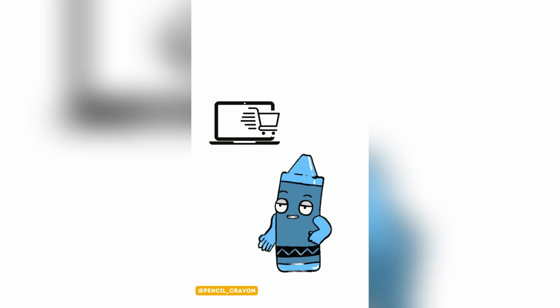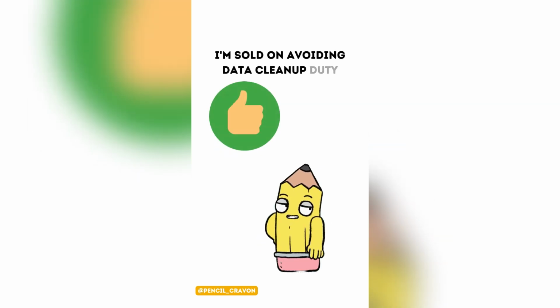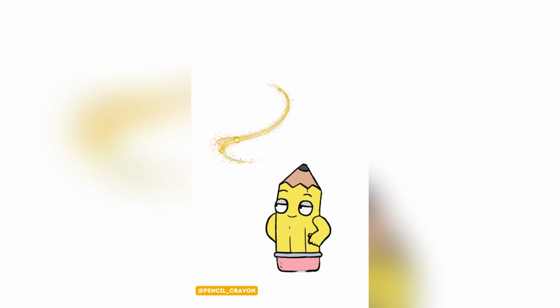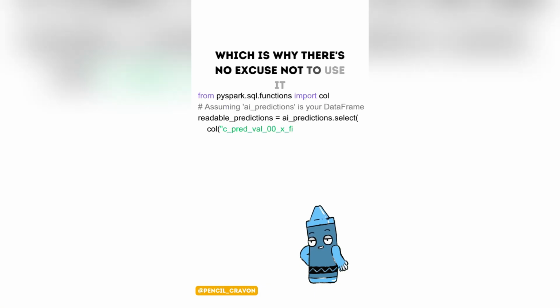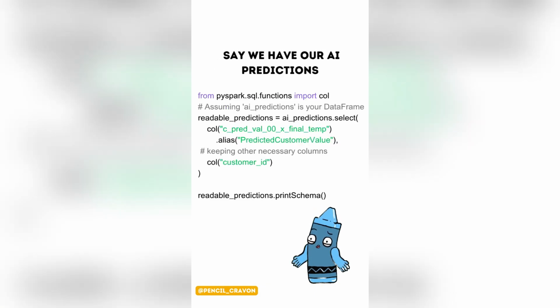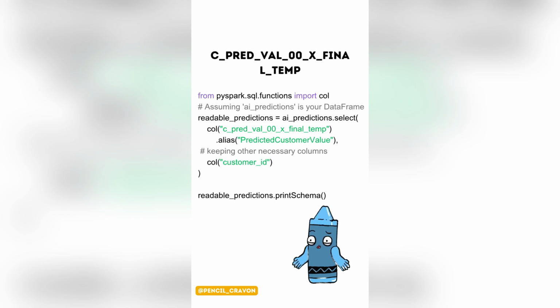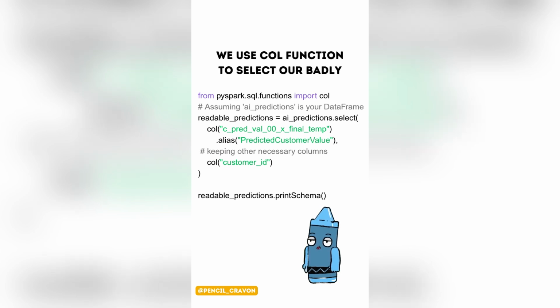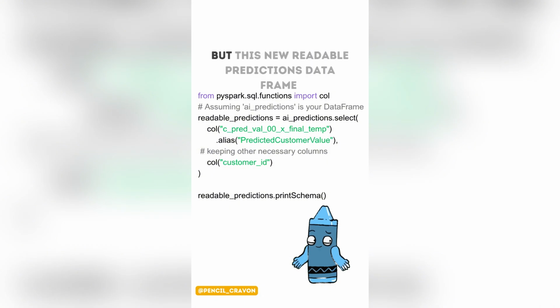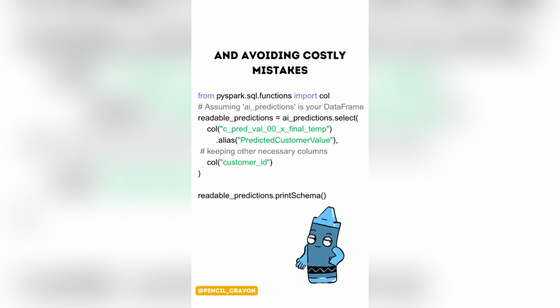No excuses for confusion. Alright, I'm sold on avoiding data cleanup duty. Show me the magic. How does alias look in PySpark code? It's refreshingly simple, which is why there's no excuse not to use it. Say we have our AI predictions data frame, and that awful column cpredval00x final temp. To fix it, we use the col function to select our badly named column, and then just tack on .alias predicted customer value. Boom. Clarity. The original data isn't touched, but this new readable predictions data frame now has a column that actually means something. It's about speed, clarity, and avoiding costly mistakes.